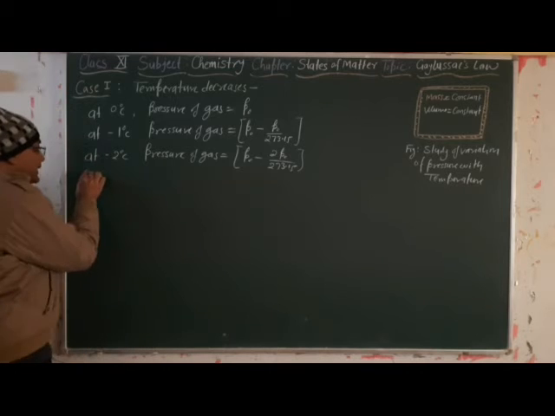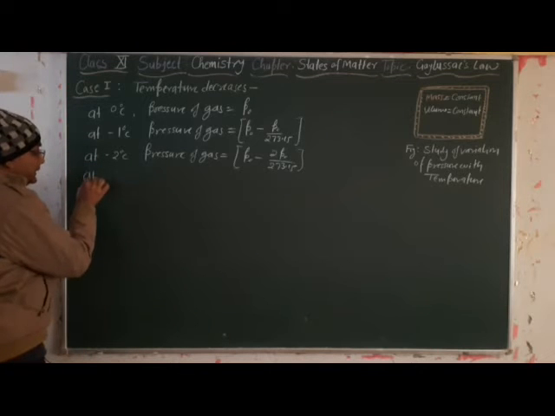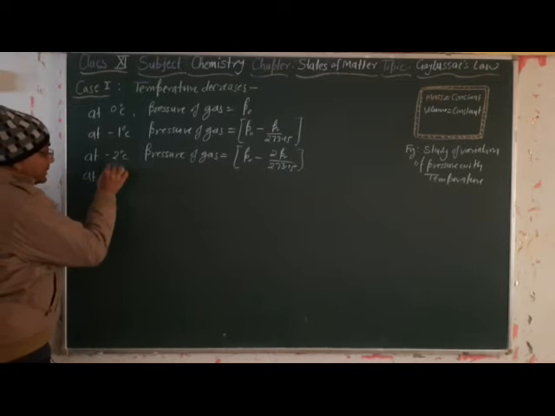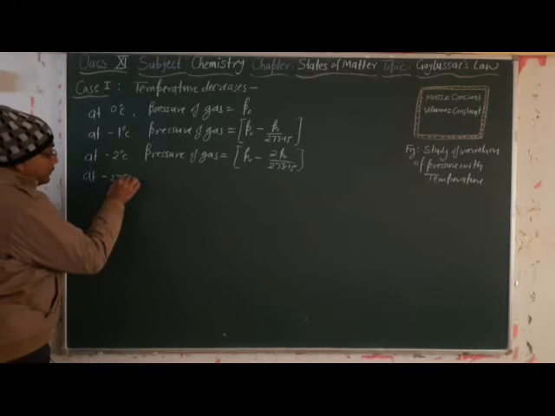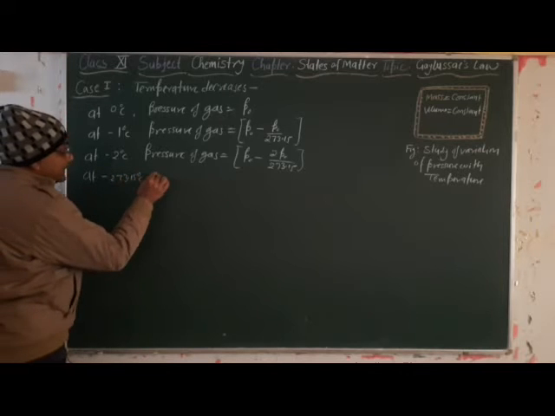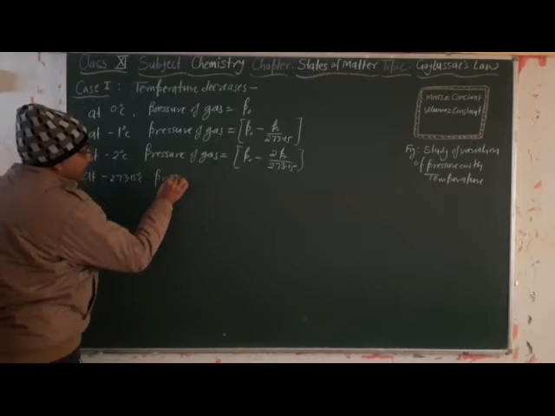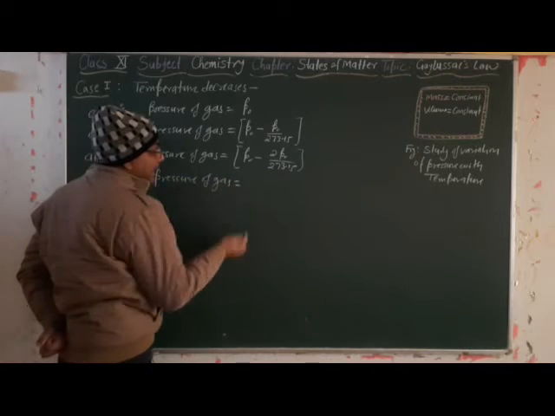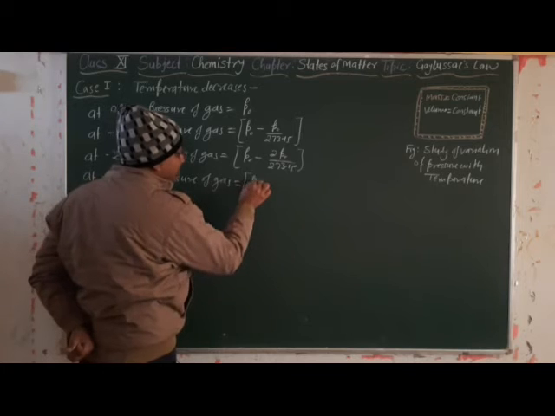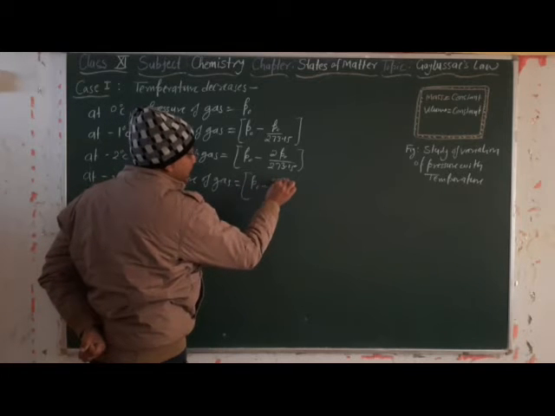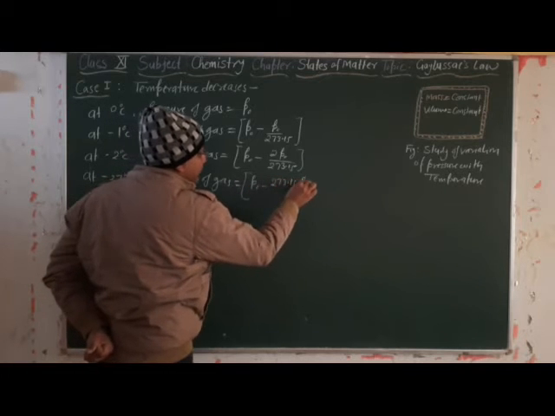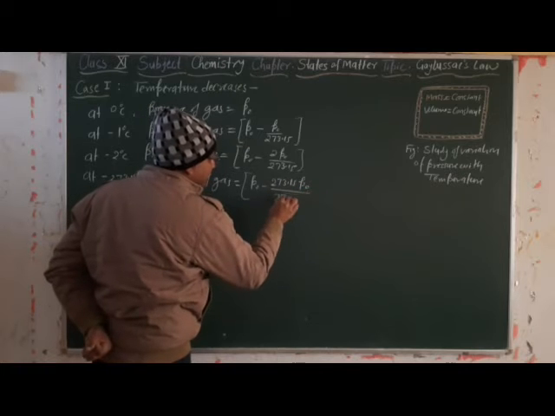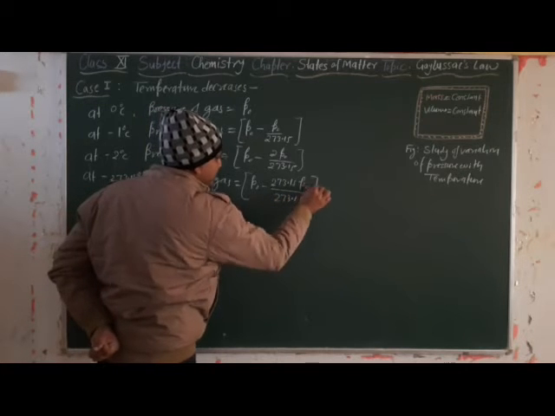So if the temperature keeps on decreasing, then at -273.15 degrees Celsius, the pressure of the gas is equal to P0 minus 273.15 P0 divided by 273.15.